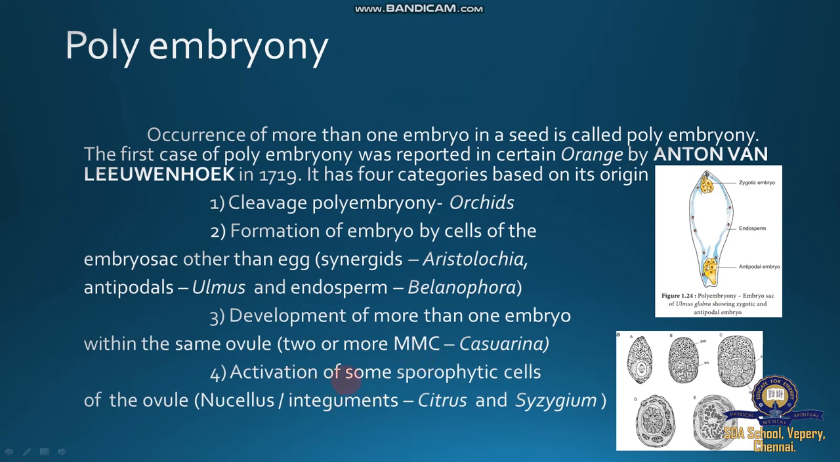Then activation of some sporophytic cells of the ovule, the nucellus, is responsible for developing embryos. Examples here are citrus and Syzygium. In Syzygium and citrus plants, the nucellus develops embryos. This comes from activation of some sporophytic cells of the ovule.